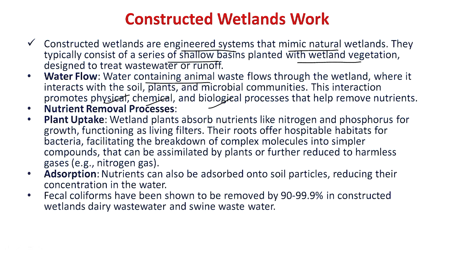One mechanism that helps in nutrient removal from the animal waste is plant uptake. Wetland vegetation absorbs nutrients like nitrogen and phosphorus for their growth, so this vegetation acts as a living filter. The roots of the wetland system offer a good environment for different types of bacteria to multiply. Finally, these bacteria degrade complex molecules into simpler ones and also help in the release of different types of gases.